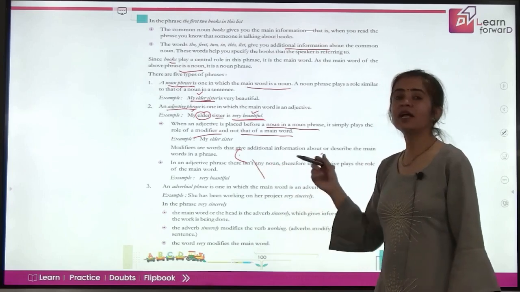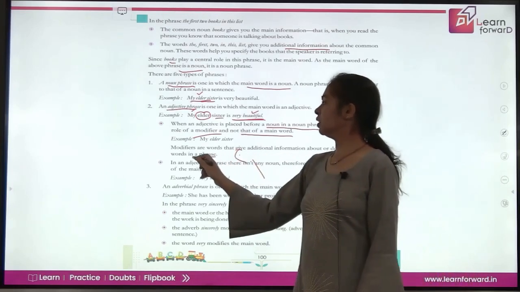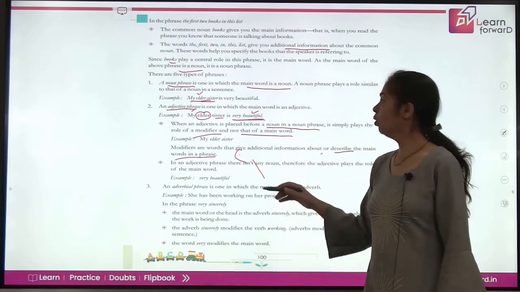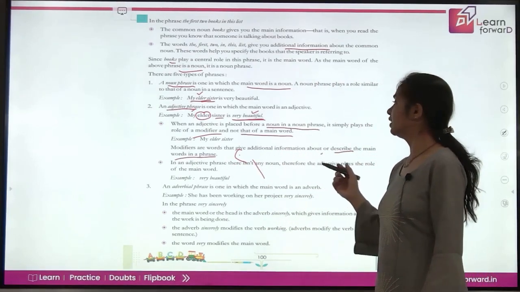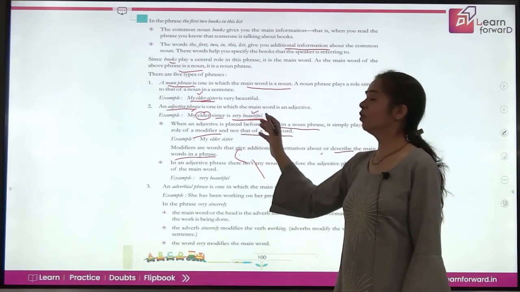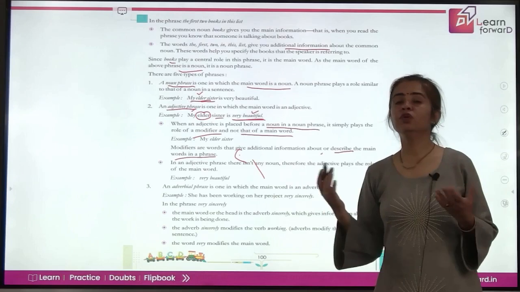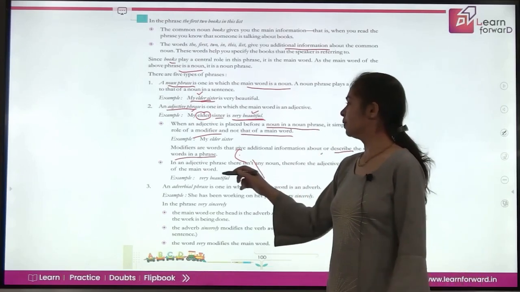Modifiers are words that give you additional information about the main word in the phrase. Now, in an adjective phrase, there isn't any noun, and so the adjective plays the role of the main word here. So, we are talking about very beautiful. So, beautiful is the adjective here, and that is the main word of the phrase.